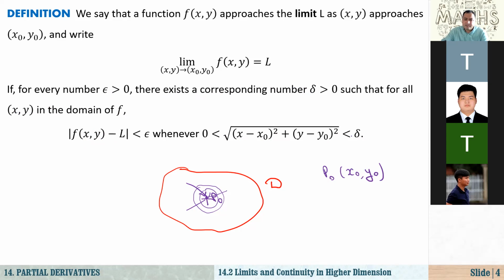Okay, what does that mean? It means that simply, again, we are talking about a point, that's our (x sub 0, y sub 0). Here we have p sub 0.